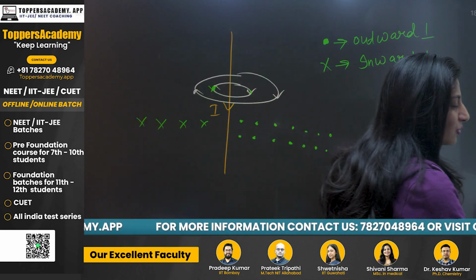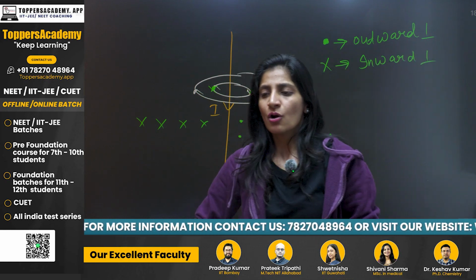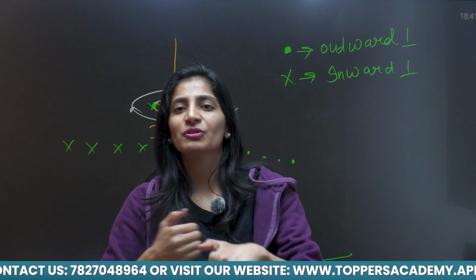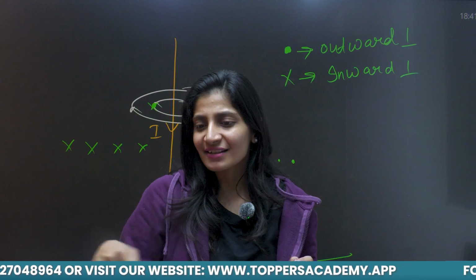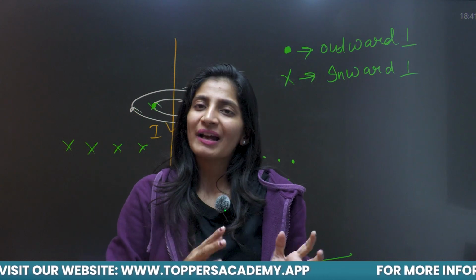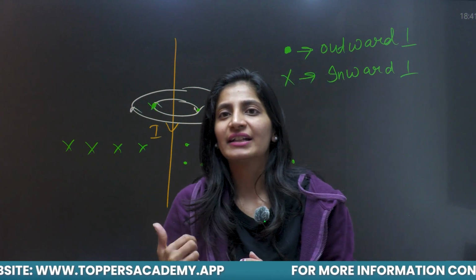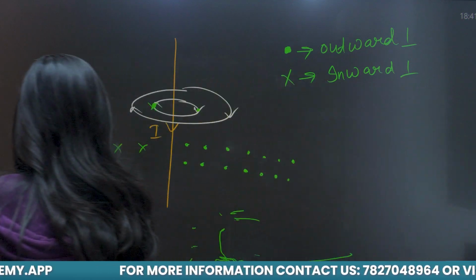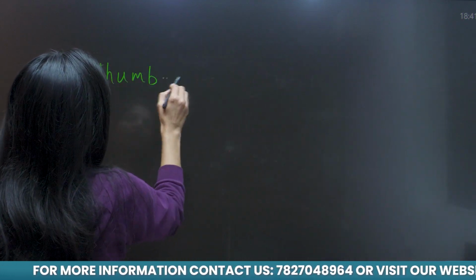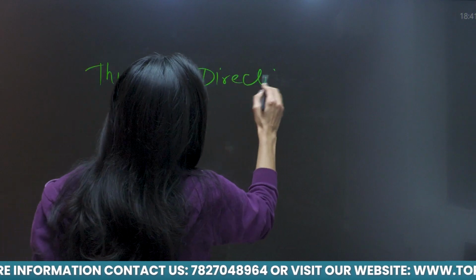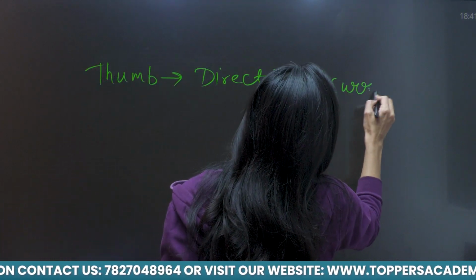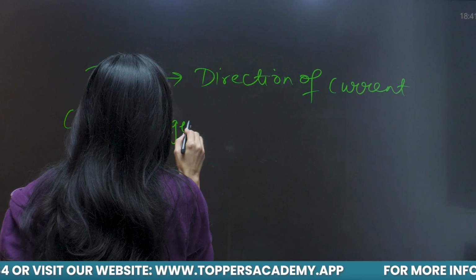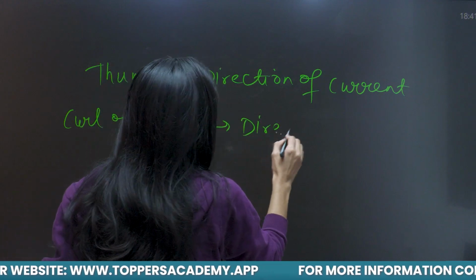So this right hand thumb rule is very, very important. First thing is that you have to just hold that conductor and your thumb will give the direction of electric current and curl of fingers will give you the direction of magnetic field. So you have to just check whether it is in clockwise sense or in anti-clockwise sense. By drawing tangents, you can check the direction of magnetic field at a particular point. So let me write this rule. Your thumb is going to represent direction of current and curl of fingers is going to tell you direction of magnetic field.